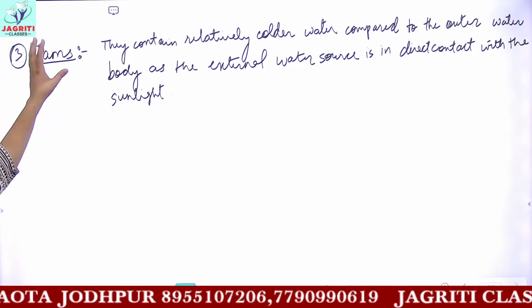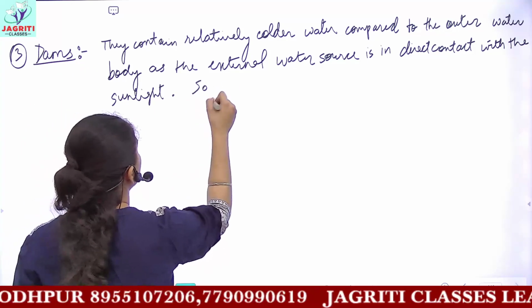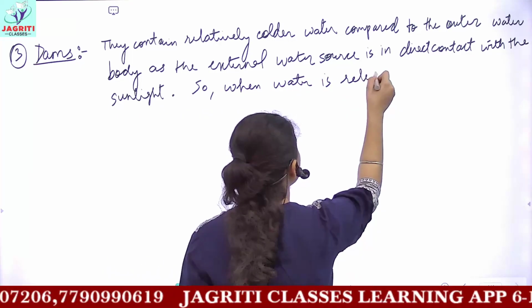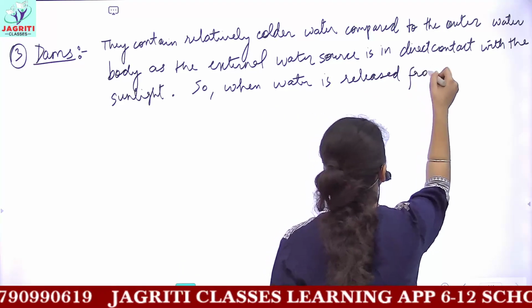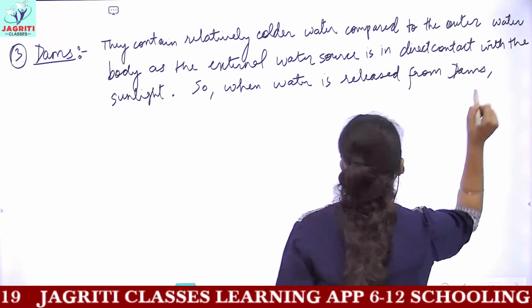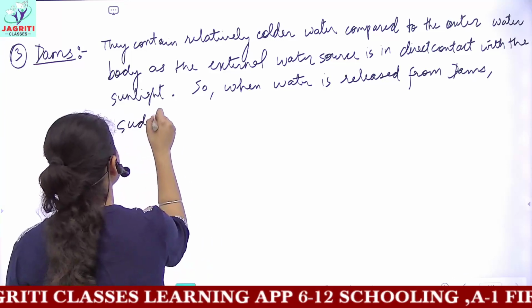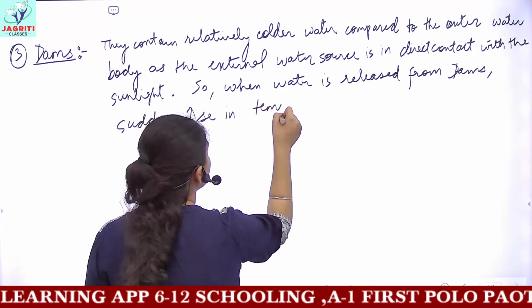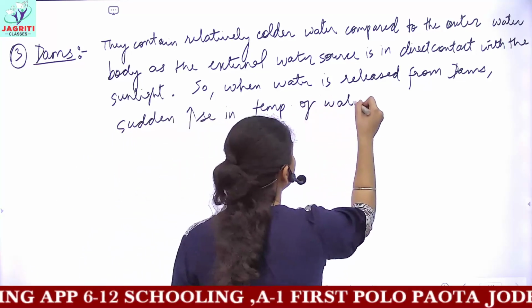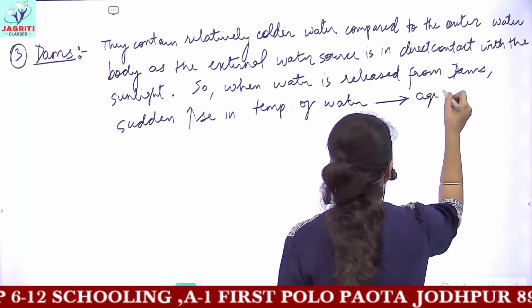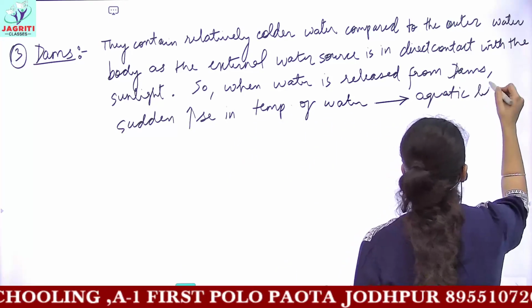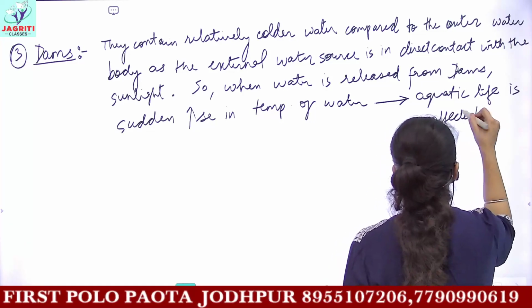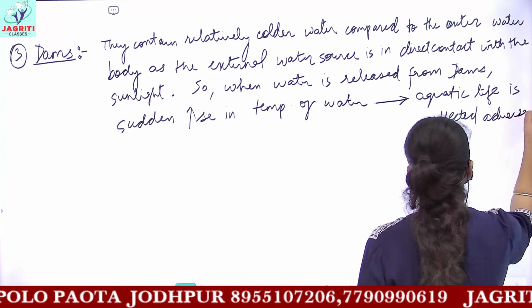And when water is released from the dams, the same thing happens, that is, a sudden increase takes place in the temperature of water, and due to this sudden increase, aquatic life cannot survive, or aquatic life is affected adversely.